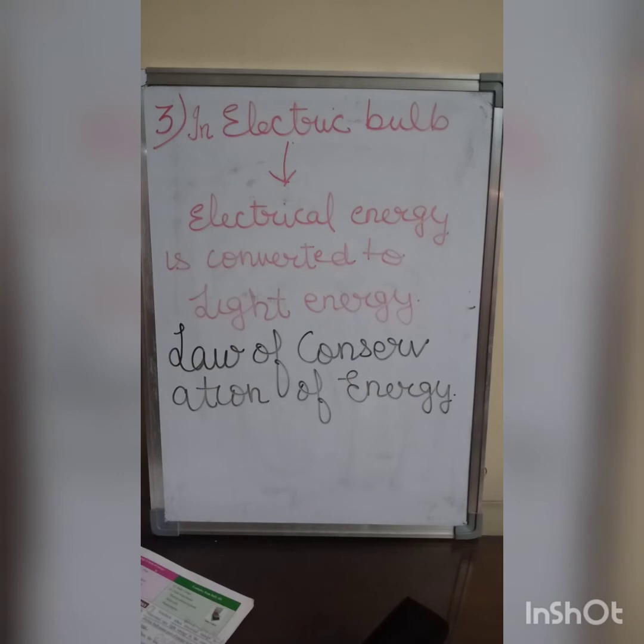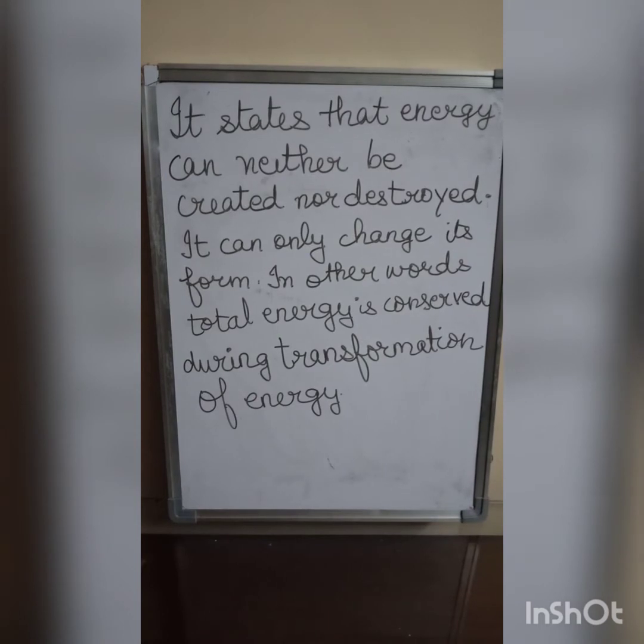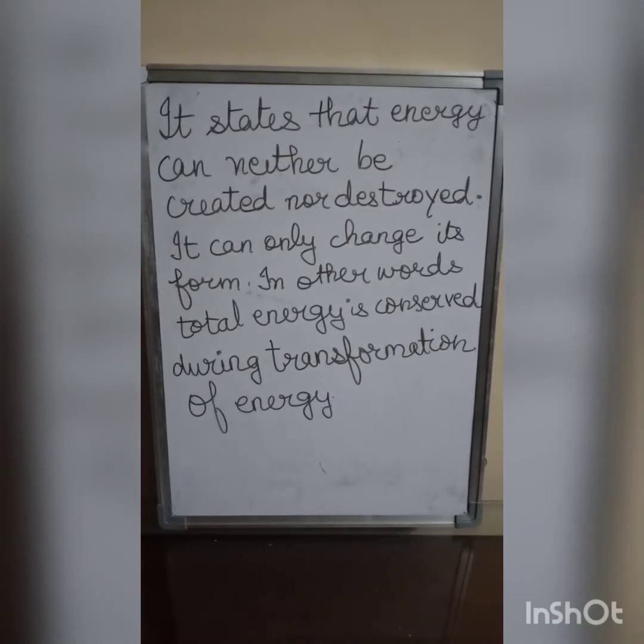Now we are going to come to our next topic, the law of conservation of energy. What does it state? It states that energy can neither be created nor destroyed. It can only change its form. In other words, total energy is conserved during transformation of energy.